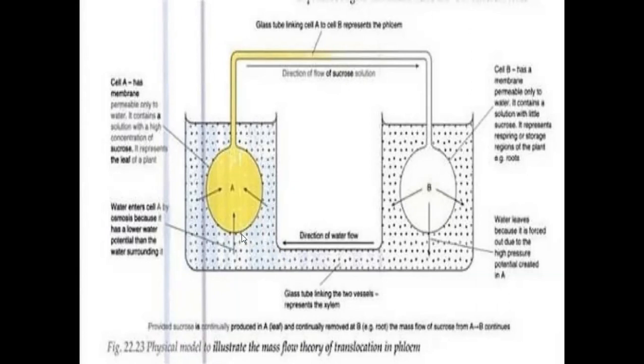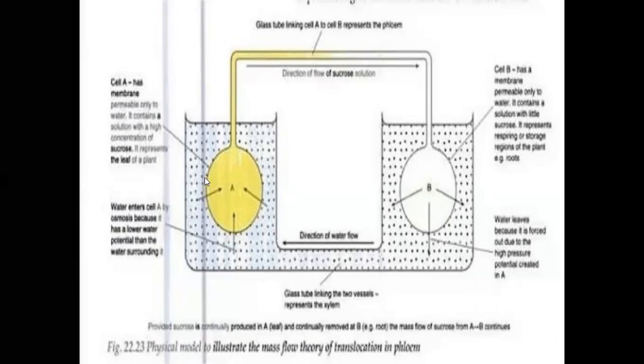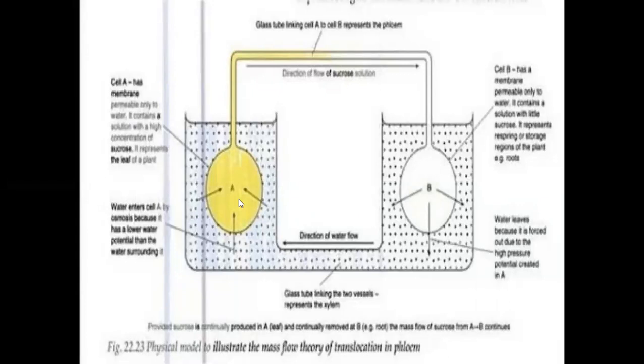Then we add a high concentration of sugar solution in part A. What will happen here? According to osmosis, the A osmotic potential part contains a high concentration of sugar solution, but outside of A, in beaker D, low sugar levels are present.